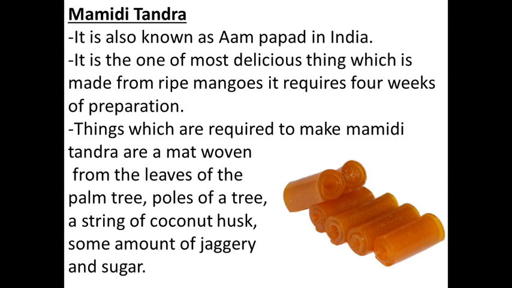The next day, both the children went to the market with their father. They bought a mat woven from the leaves of a palm tree, poles of casuarina tree, string made of coconut husk, some jaggery and sugar. Amma found a sunny place in the backyard. Both the brothers made a high platform by using poles. Again underline. Sunny means what? That sunlight. Which one? Drying. Yes. They spread out and tied the mat on the platform.